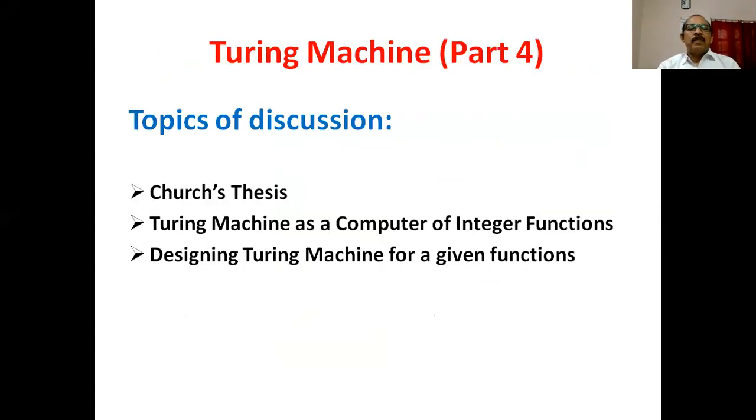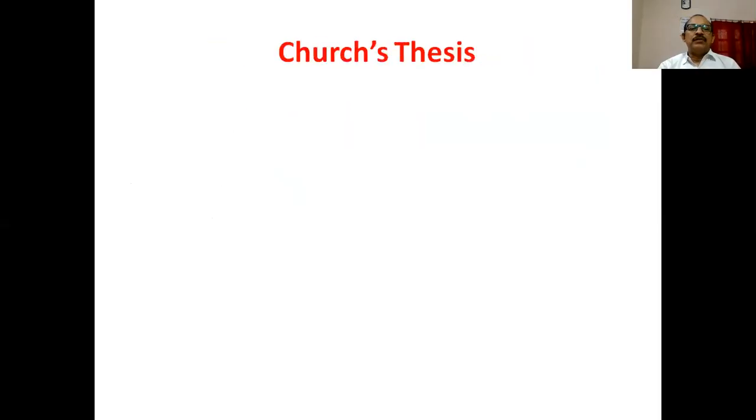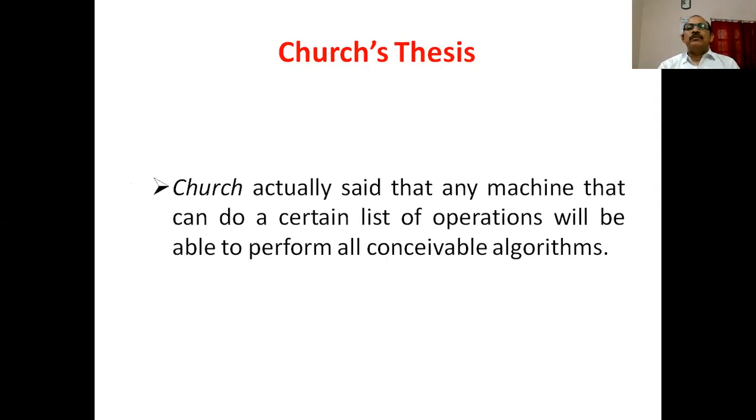Topics of discussion are Church thesis, Turing machine as a computer of integer functions, designing Turing machine for a given function. Let us start with Church thesis. Any algorithmic procedure that can be carried out at all by a human, a group of humans, or computer can also be carried out by a Turing machine.